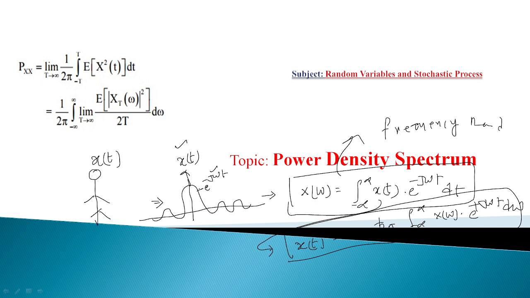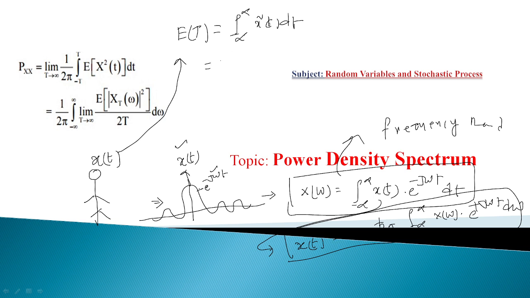For the same random process, what is the energy? Energy can be denoted with E of t, and can be defined as the integral of the square of the time domain signal, x square of t dt.